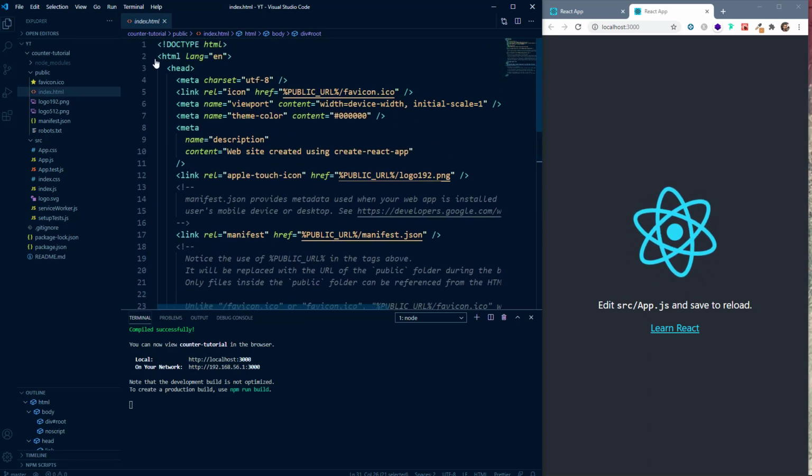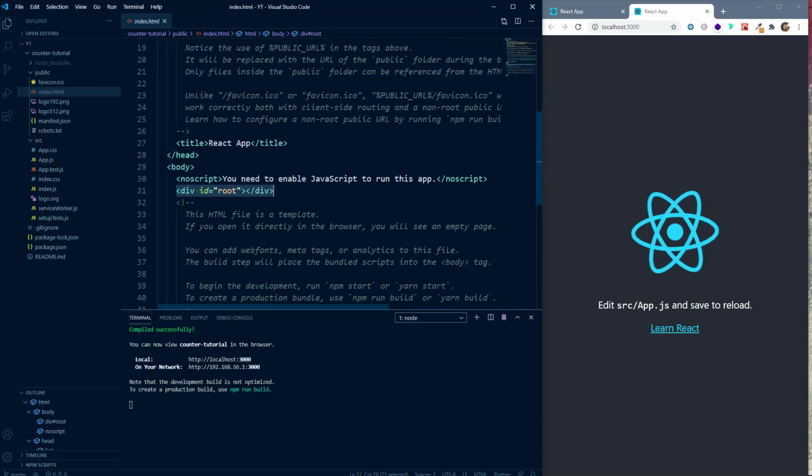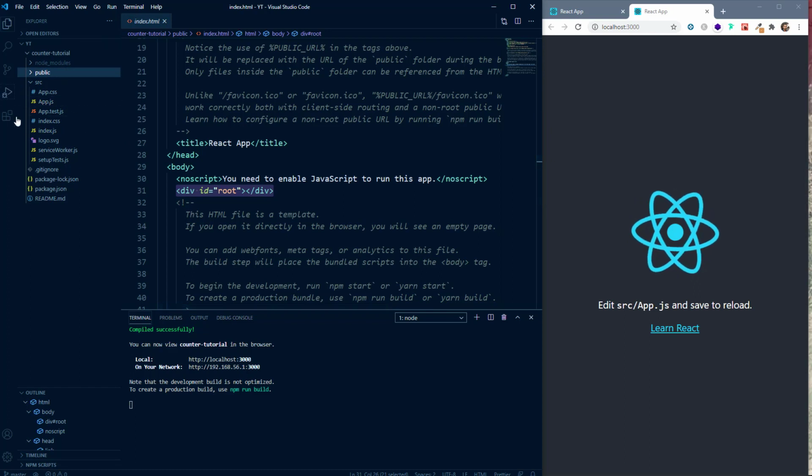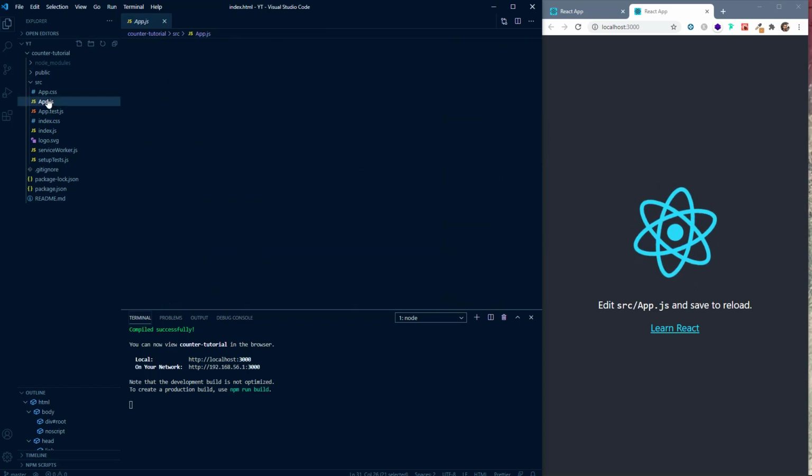So in this index.js file, you can also change things like your title and other metadata. However, you don't need to worry about that for now. In this tutorial, we are going to focus on core concepts of React. So let's come on to that. Inside this src folder, let's come on to the app.js file.